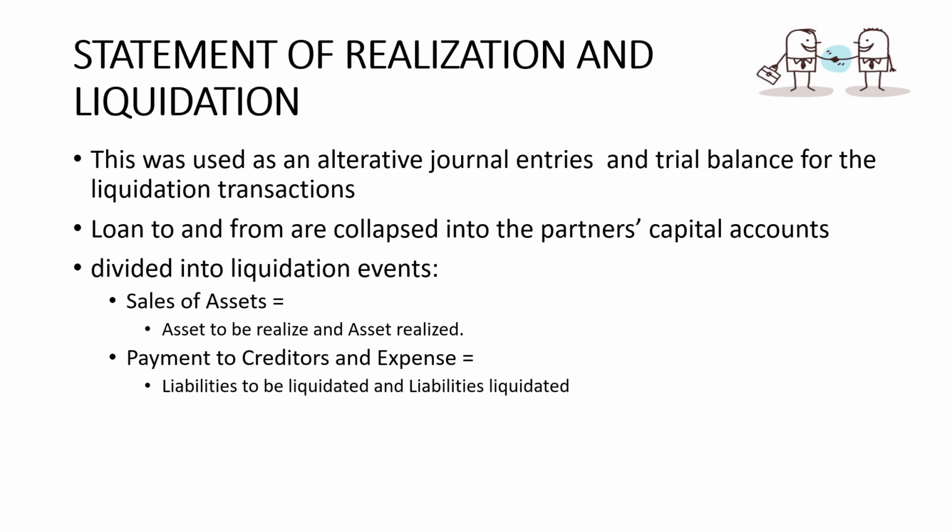So liabilities to be liquidated are those that still need to be paid. Liquidated liabilities are those that we have already paid in full. We also have liquidation expenses. These are normally with regards to the taxes, to the broker, and to the accountants that would process all the liquidation papers to be submitted with the bureaus or other government agencies.